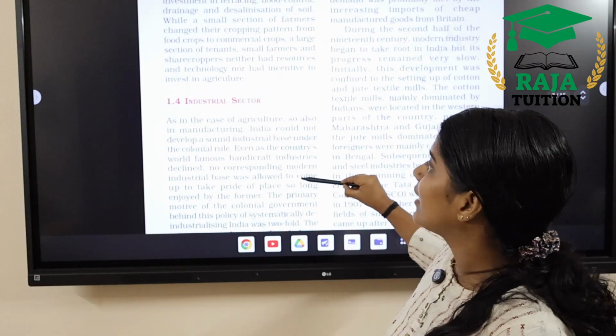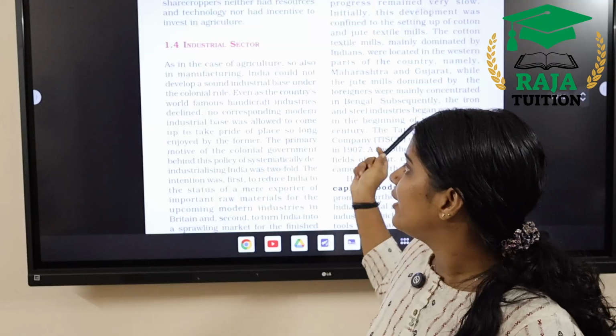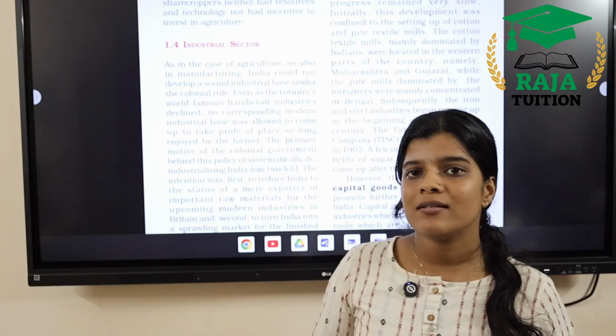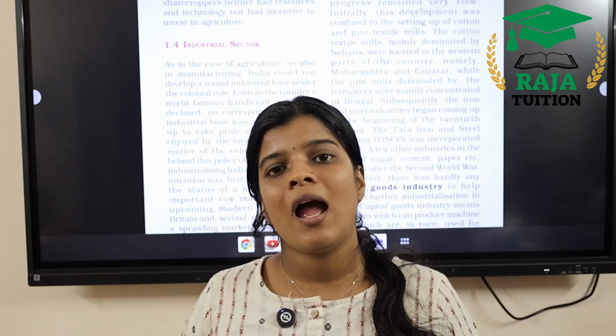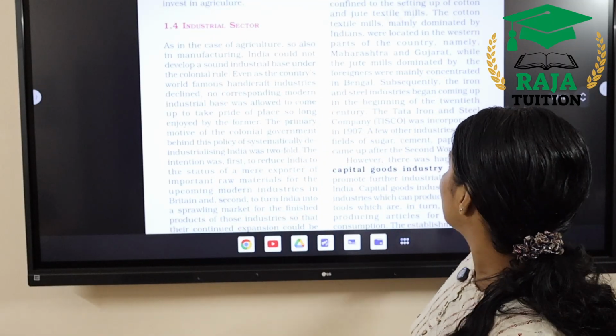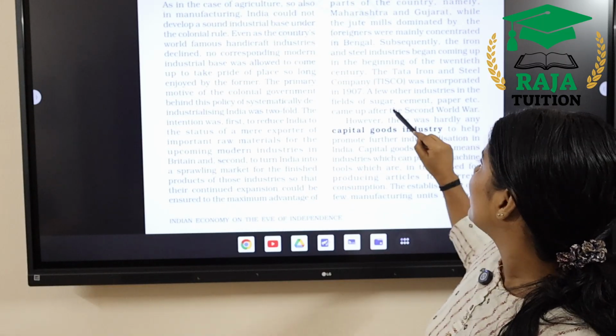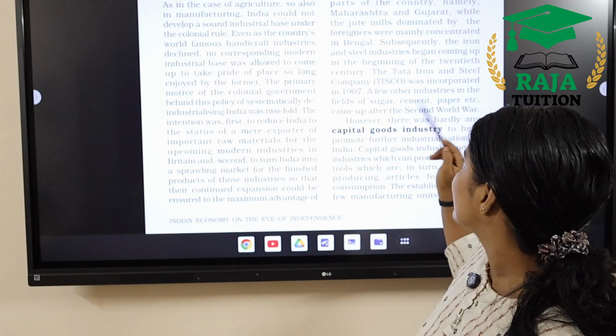Now we are going to analyze the industrial sector, the plight of the industrial sector. There was a process called deindustrialization happening at the time of the British government. There was good industrial potential for the Indian economy at that time. There were many industries, such as iron and steel, textile and jute, prevailing in India. Tata Iron and Steel Company was incorporated in 1907. A few other industries in the fields of sugar, cement, paper, etc. emerged during or after the Second World War.